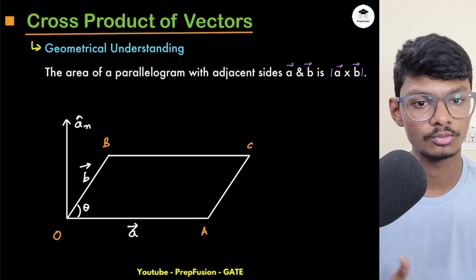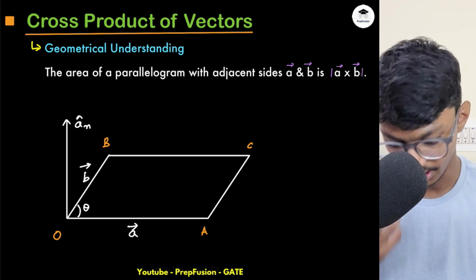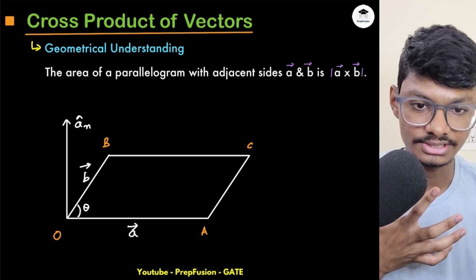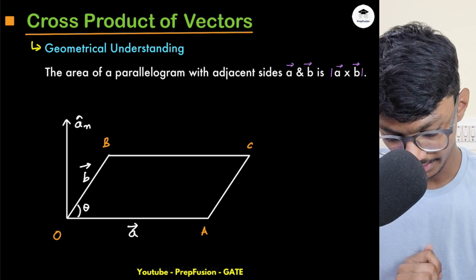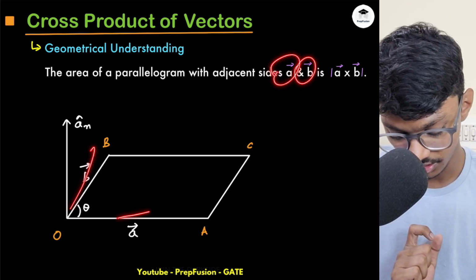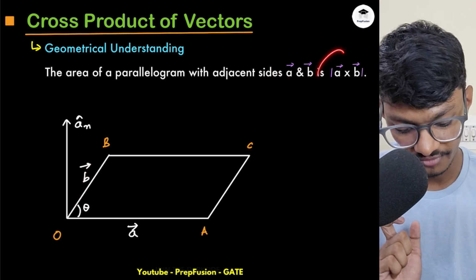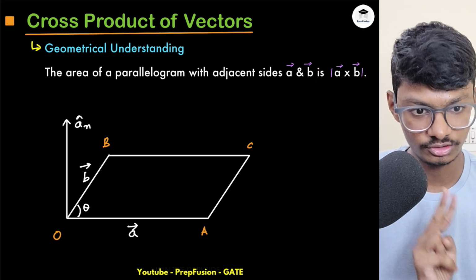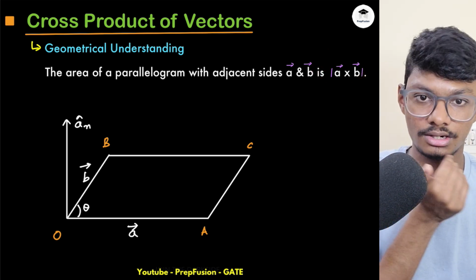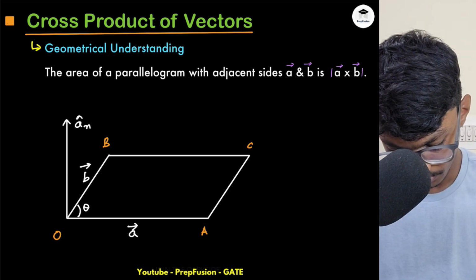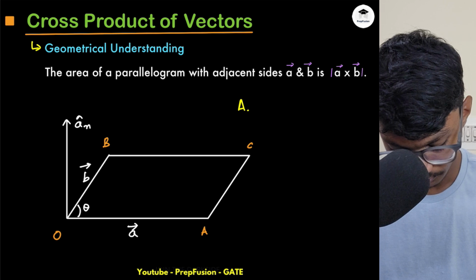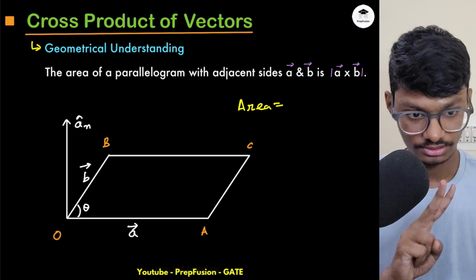Now what does cross product represent in terms of geometrical understanding? So cross product basically represents the area, right? Obviously if A and B are two sides of a parallelogram, if I take the magnitude of A cross B, then I will be able to get the area, right? So the area of a parallelogram can be written in two ways.